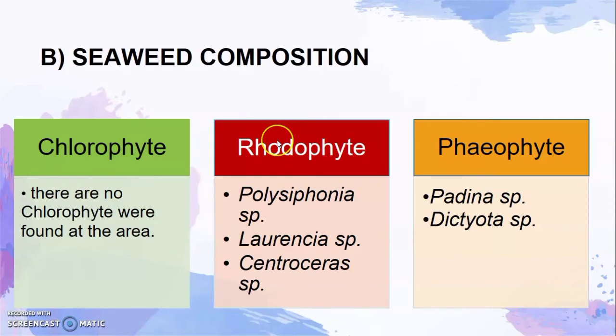Okay, then for the seaweed composition at the breakwater area, we found Rhodophyta and Phaeophyta at the breakwater area, and there were no Chlorophyta found at the area. For the Rhodophyta, we found Polysiphonia species, Laurencia species, and Centroceras species, and for the Phaeophyta, we found Padina species and Dictyota species at the different sites.